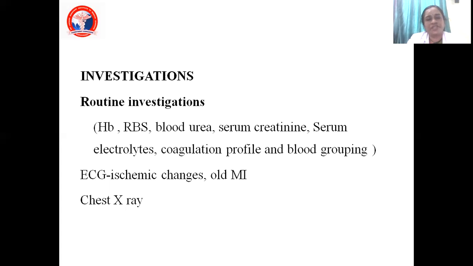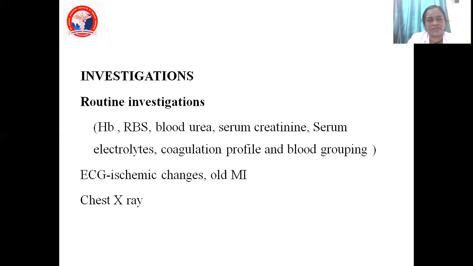After the initial spine assessment and airway assessment, the anesthetist has come to a conclusion: okay, this is the scenario and this is the type of anesthesia I am planning to give. The next important step is the investigations. Why do you want to do hemoglobin? Yes, you want to find out whether the patient is anemic or not.